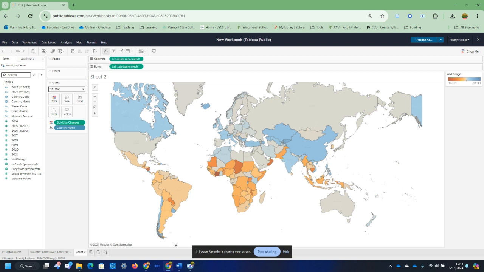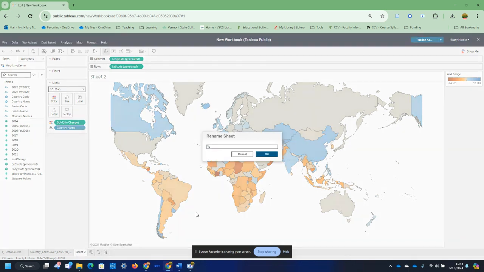So I have now created a year-over-year change visual. So I'm going to rename this. So the assignment for us this week is to create 2 visuals. Year-over-year change in forest area coverage, we will say.